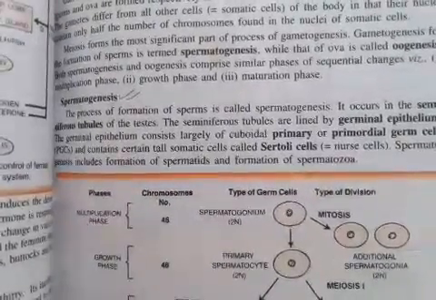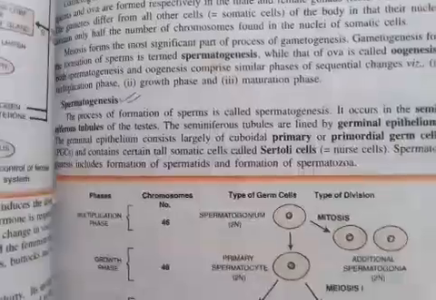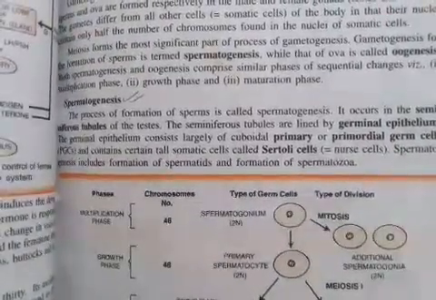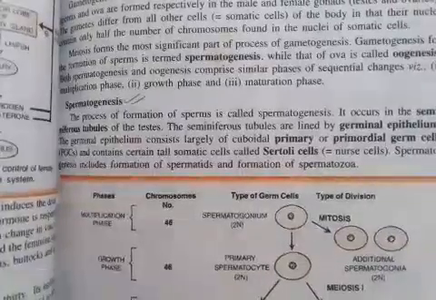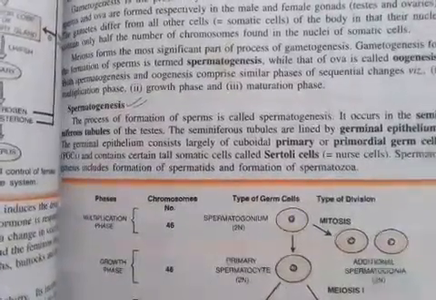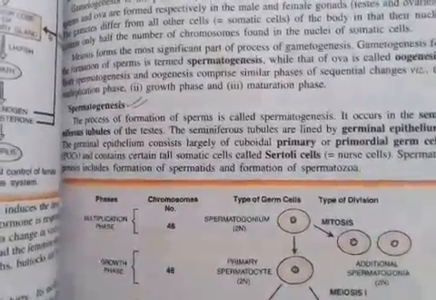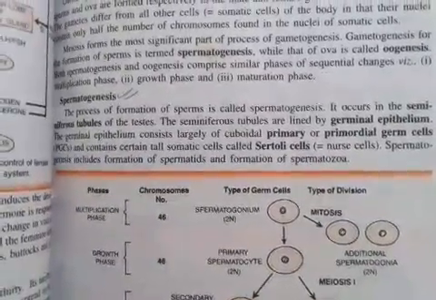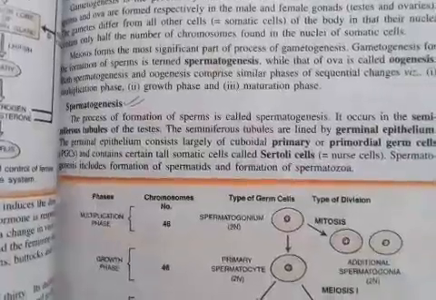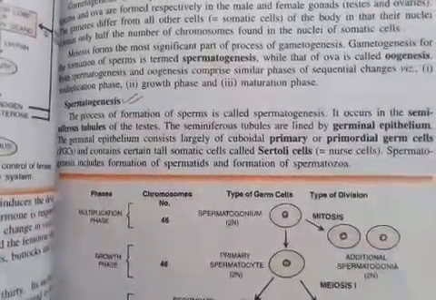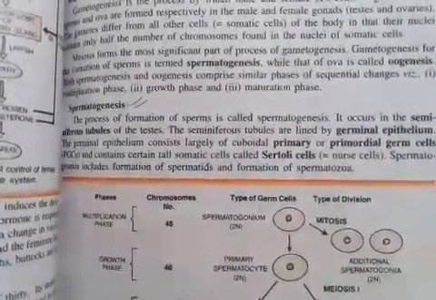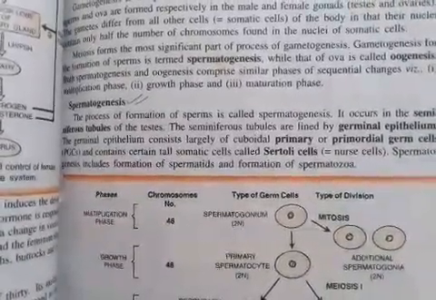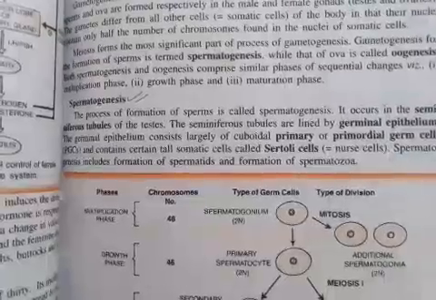Usually gametogenesis is of two types. First is spermatogenesis and second is oogenesis. As the name implies, spermatogenesis is the formation of sperms in the male genitalia, and oogenesis is the process of formation of ova in the female genitalia. The similarity between both is that each comprises three phases. First is the multiplication phase, second is the growth phase, and third is the maturation phase.